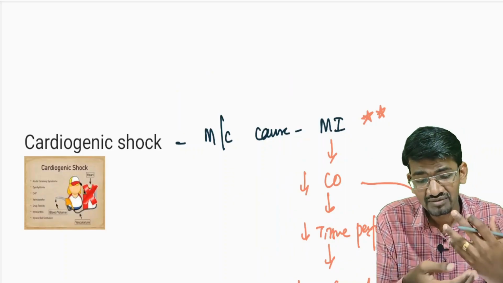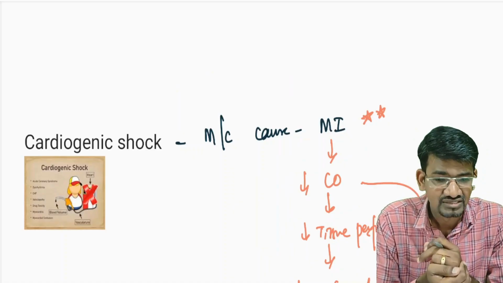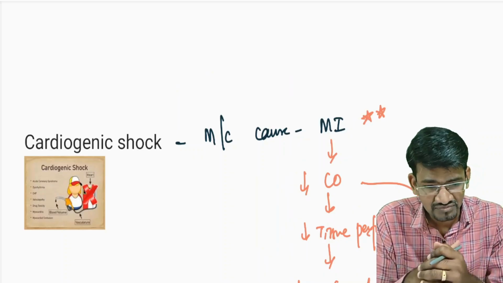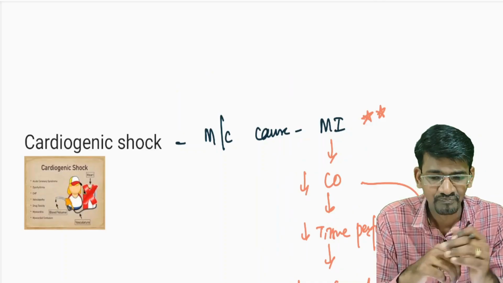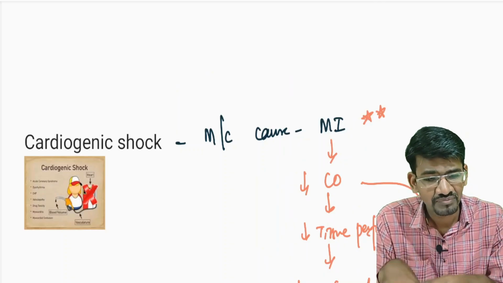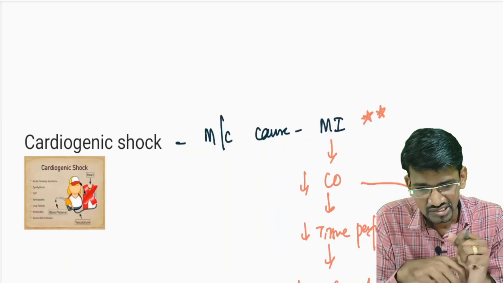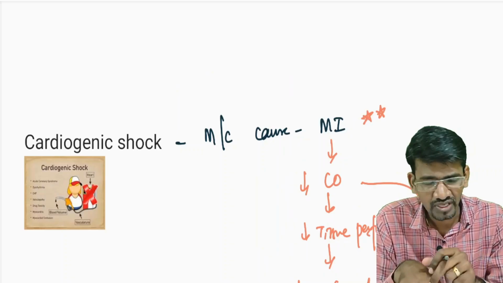So the heart is unable to pump enough blood because of the death of the myocardial cells, or the MI. Because of that, the tissues are getting less blood supply, so there is decreased tissue perfusion. So the problem is with the heart's pumping function and not with the volume of the blood. That is the major difference between cardiogenic and hypovolemic shock.